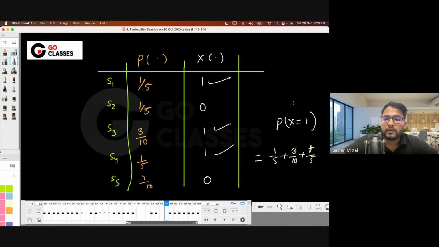Okay, great. So basically, if I just ask you what is the probability of X being 1, then you need to collect all the outcomes which X is mapping to 1, right? But generally they will not give you outcomes and all. They will directly give you something called a probability mass function, which means they will directly give you the probability of X being 1. Okay, you might not need to calculate it from scratch. They will directly give you these kind of things. What is the probability of X being 1? This is called probability mass function.